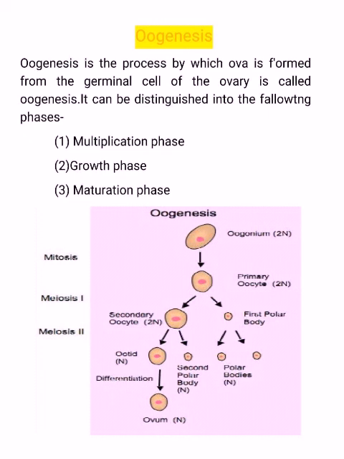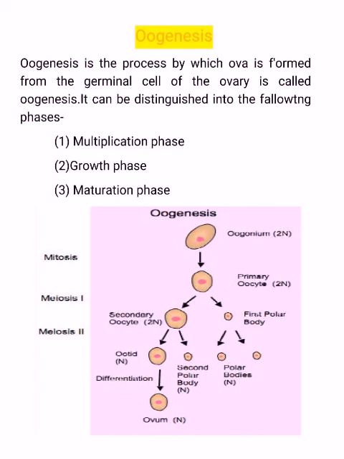Multiplication phase. In the multiplication phase, the primordial germ cells of the germinal epithelium undergo repeated mitotic division and ultimately form oogonia. The next stage is the growth phase. The growth phase of oogenesis is much longer than the growth phase of spermatogenesis. In this phase, the size of the primary oocyte increases.